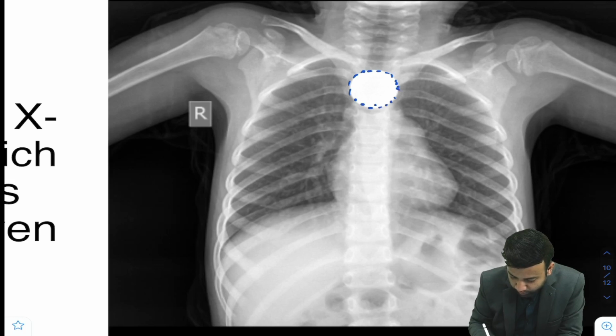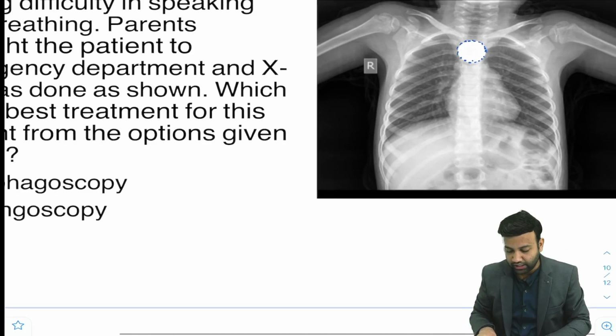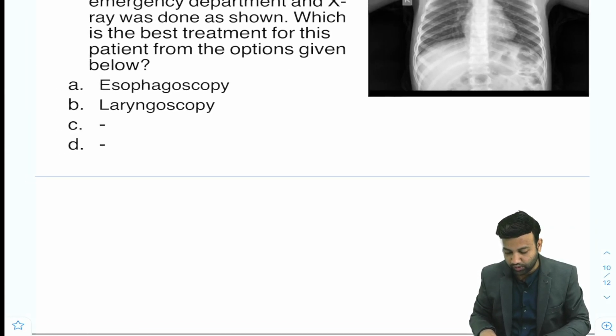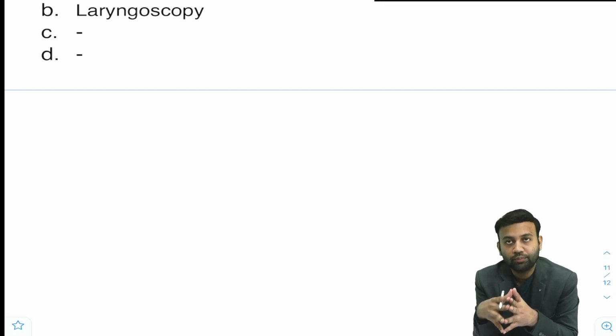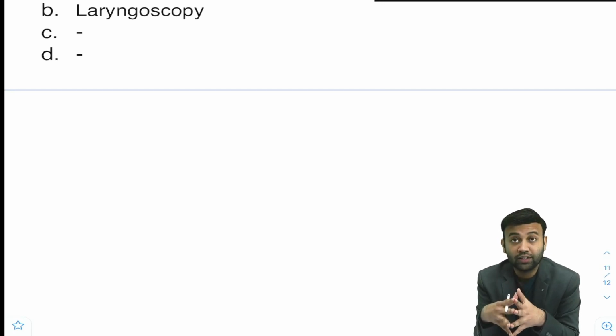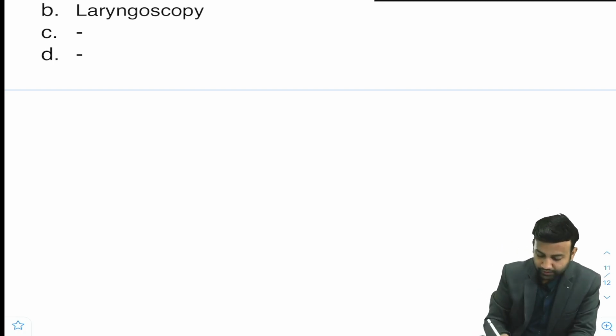We all know on a chest X-ray, frontal view or lateral view, we need to know how a foreign body looks if it is in the esophagus, and how it looks if it is in the trachea. The appearance differs because the trachea has rings in it. So first we will see that.